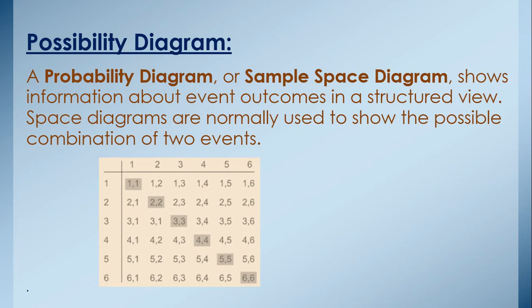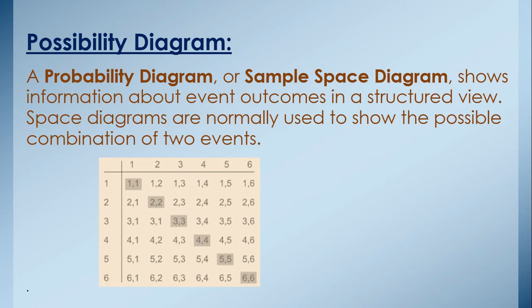So when we write the possible outcomes in a structured view, we will call it either a probability diagram, sample space diagram, or possibility diagram. Space diagrams are normally used to show the possible combinations of two events. Okay, whenever we use the possibility diagram, we will use it when we have two events happening together.